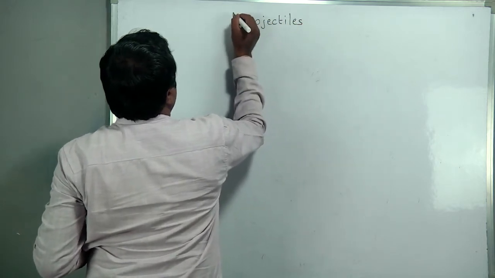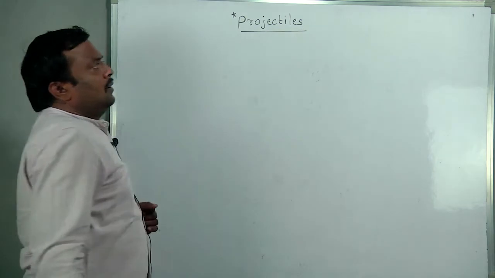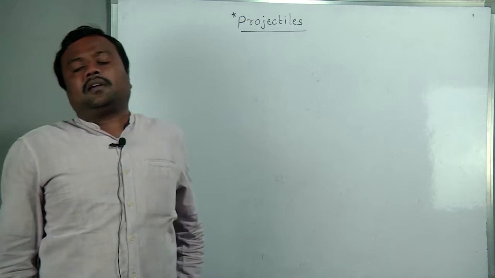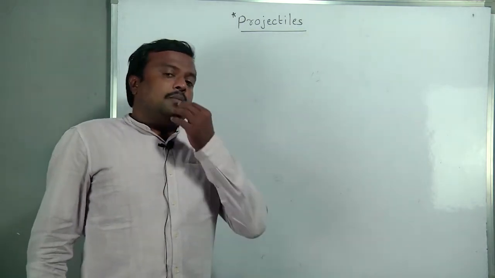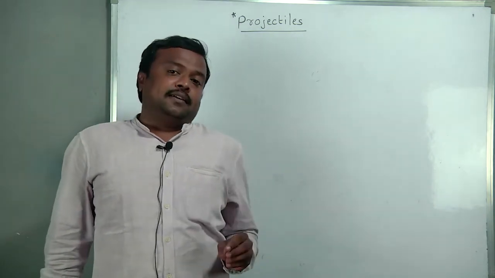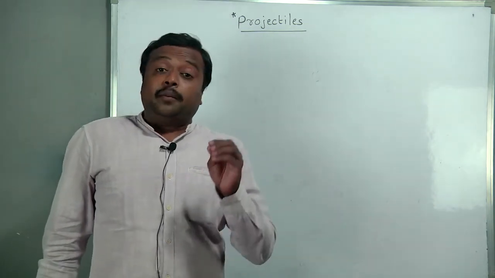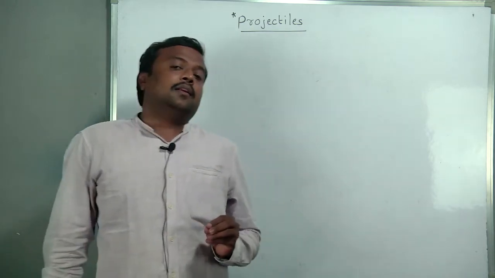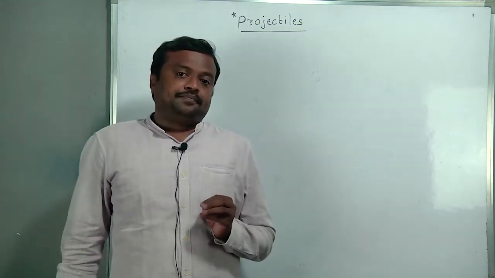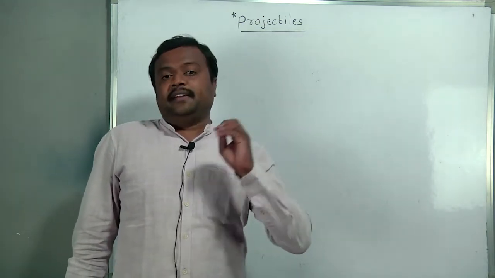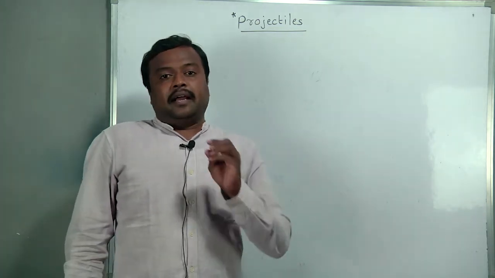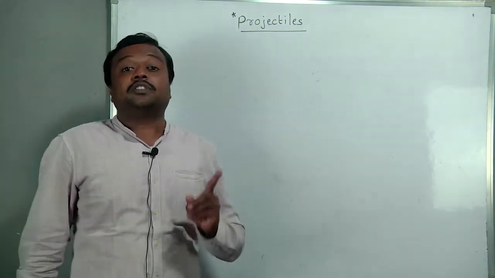Projectiles is a very important and also easy topic, easy compared with vectors. So what are projectiles? First, the basic definition: if any body is projected with an angle to the horizontal in between 0 to 90 degrees, such a body is said to be a projected body, and that phenomenon and body is called a projectile.